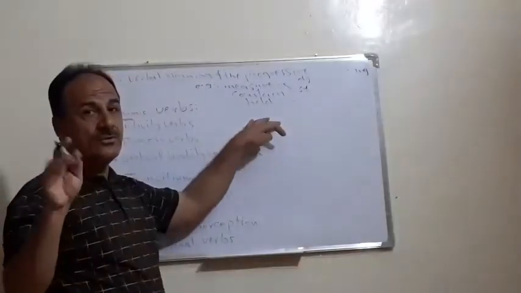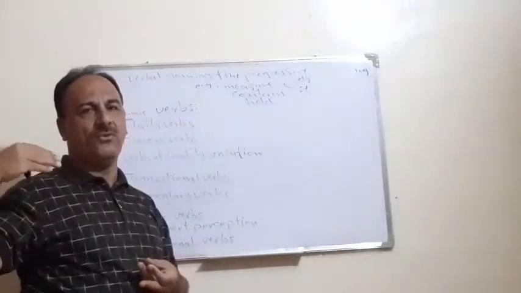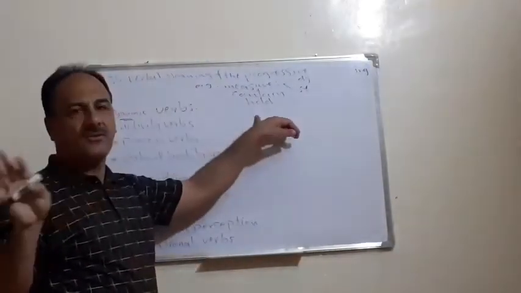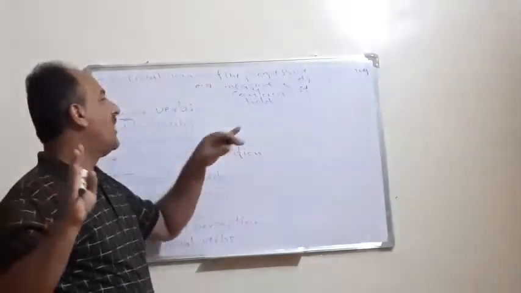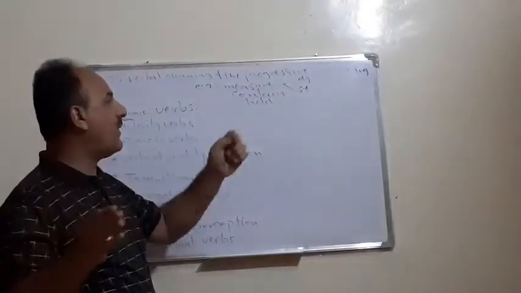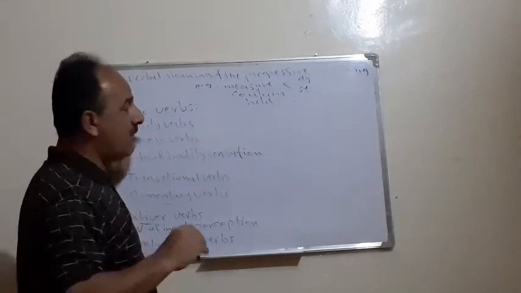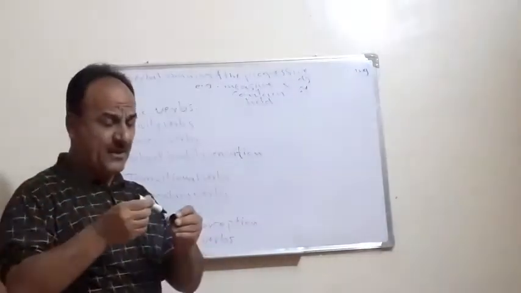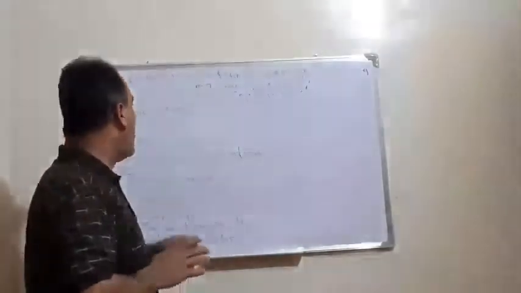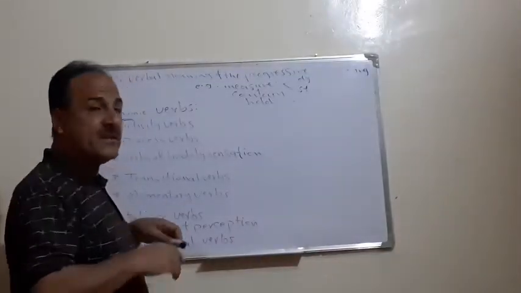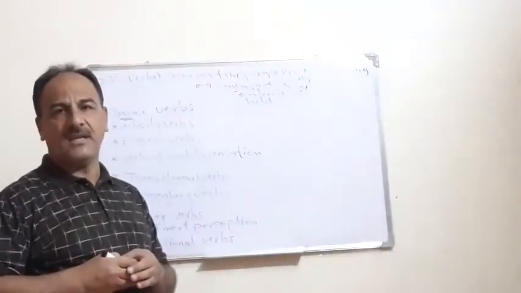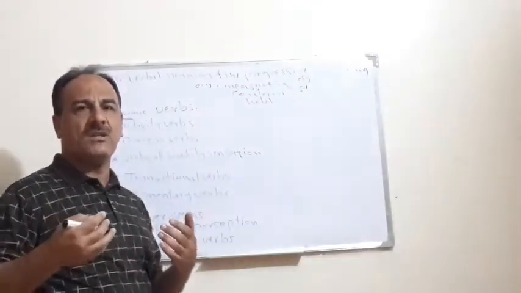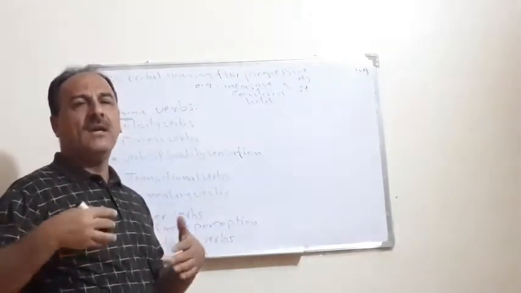So I want you to make a list, as before, of such verbs in order to recognize which belong to which group, whether dynamic or stative. Anyhow, previously, if you remember, we classified verbs into stative and dynamic.